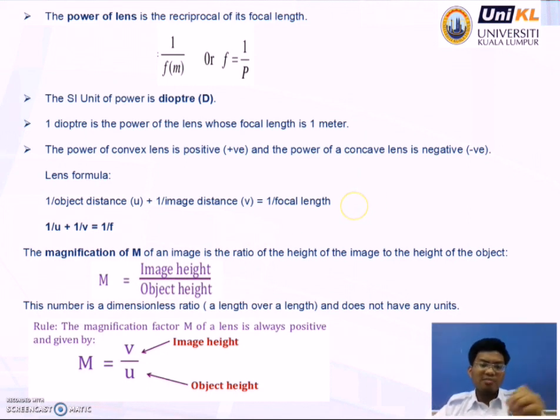That means m is equal to image height over object height. This number is a dimensionless ratio which doesn't have any units, and m equals v over u, where v is the image distance and u is the object distance.